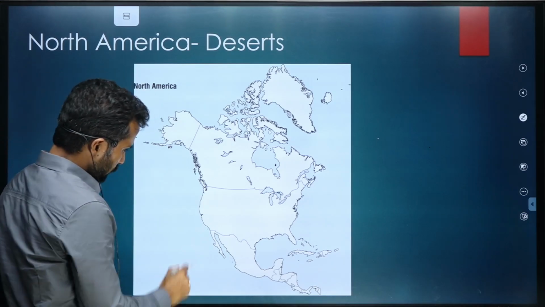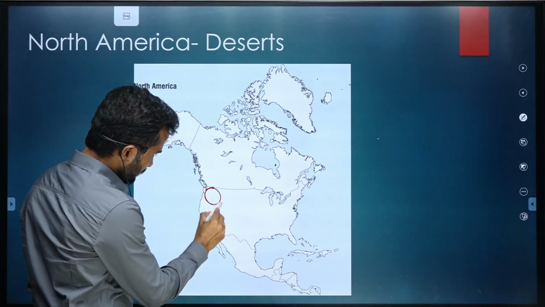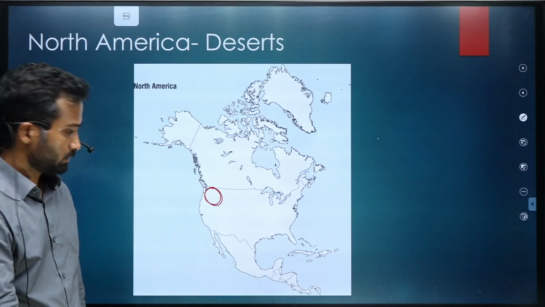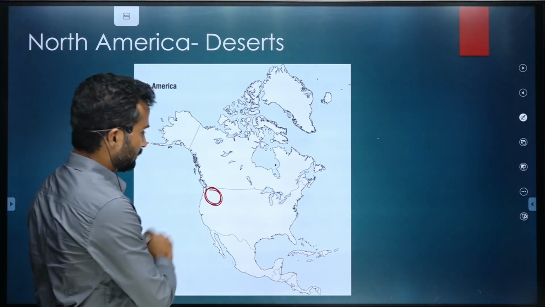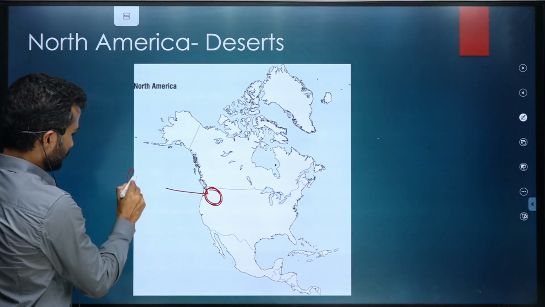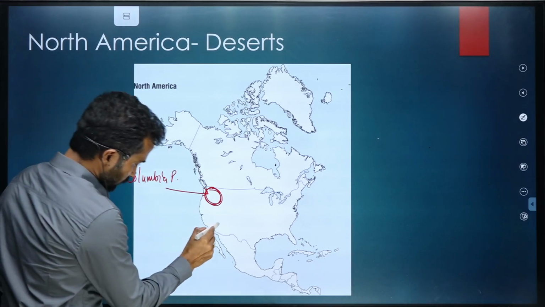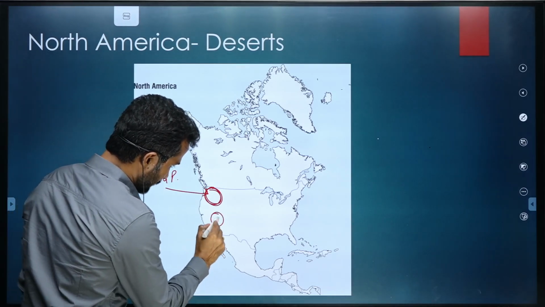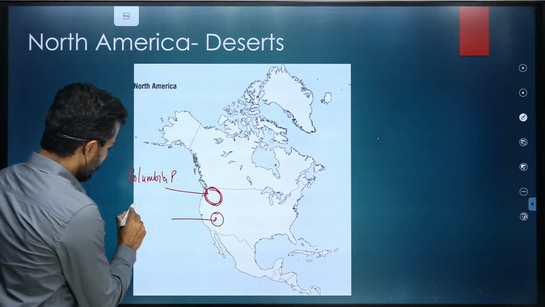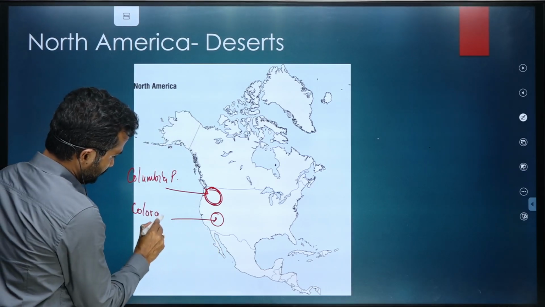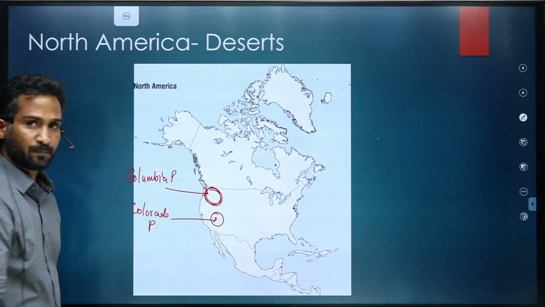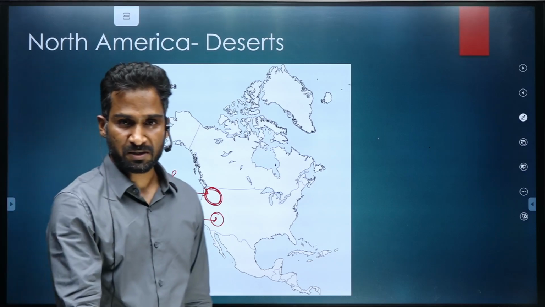So, I told you over here we have Colorado Plateau. Sorry, Columbia Plateau. I'm really sorry. Over here I told you there is a plateau called Columbia Plateau. And over here I told you there is a plateau called Colorado Plateau.